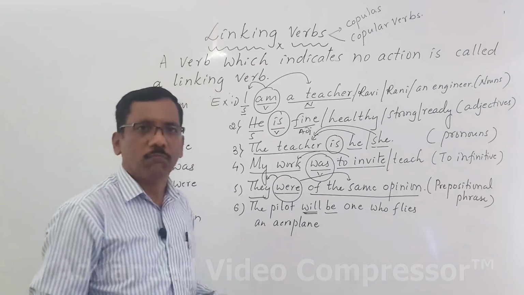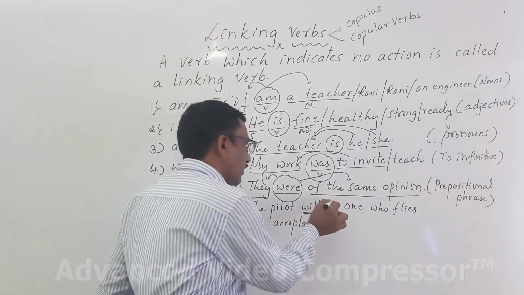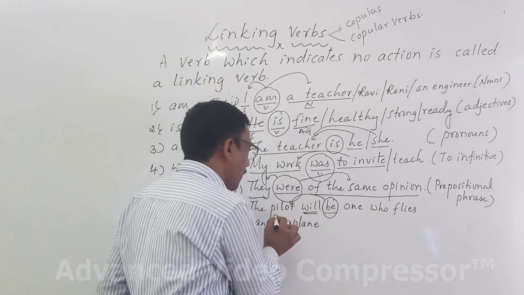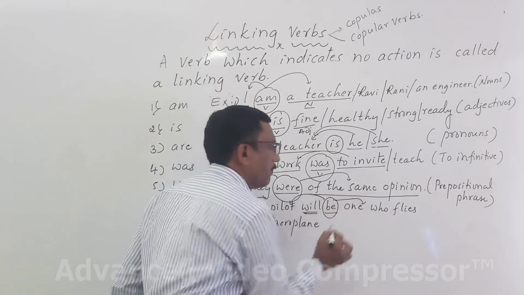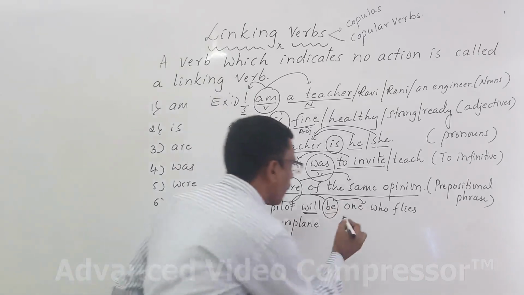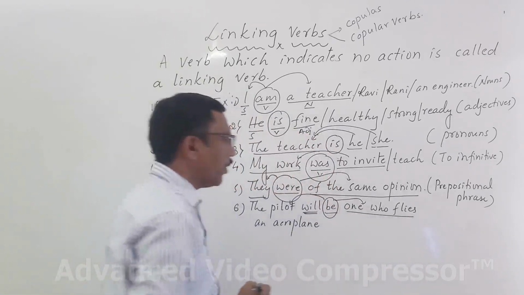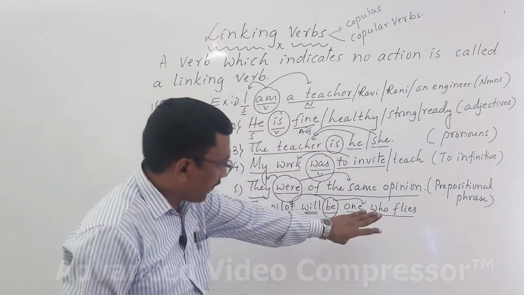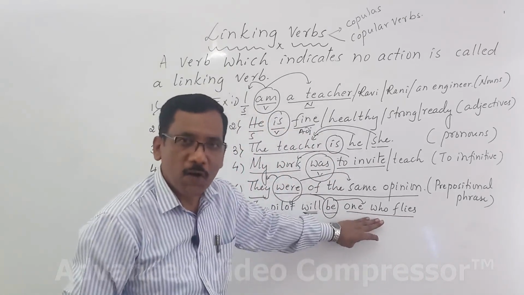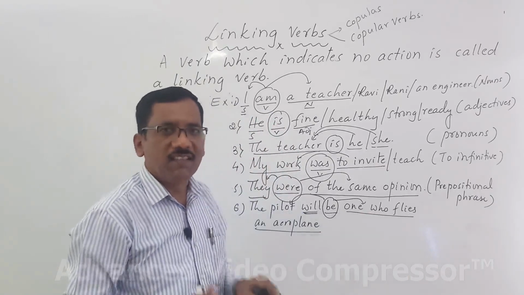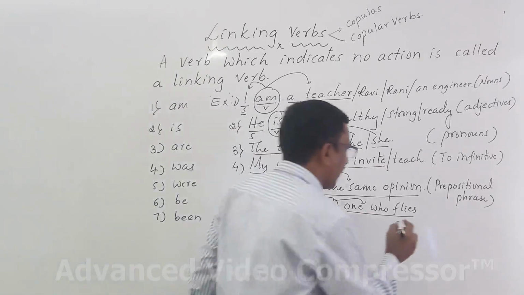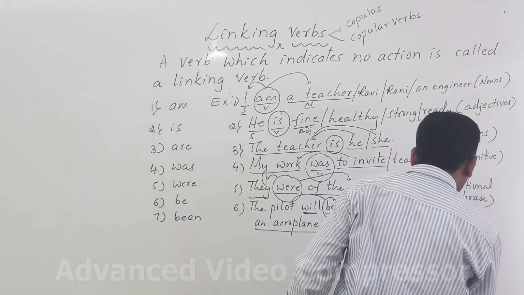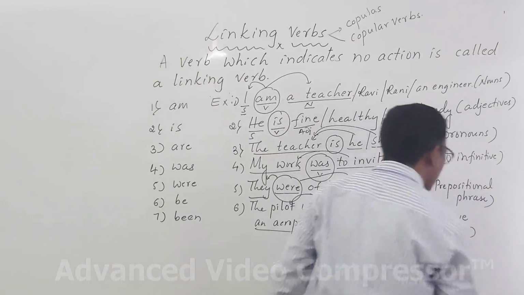Will is a helping verb, modal. The linking verb links the subject of the sentence, pilot, with the predicate complement. And what's the predicate complement here? One who flies an aeroplane. And the predicate complement, for your information, is a relative clause. Predicate complement may be a relative clause.